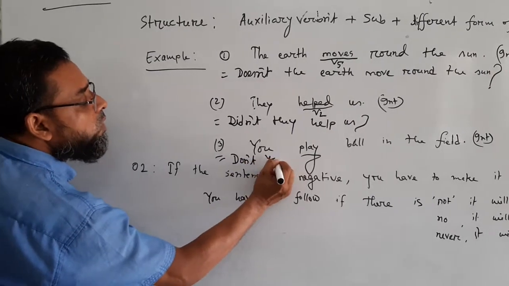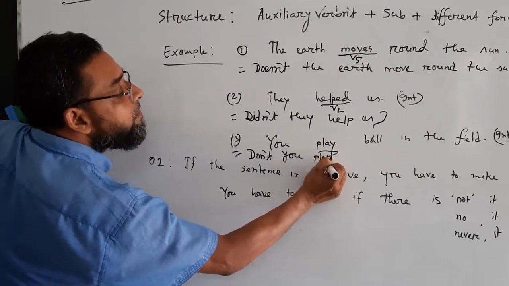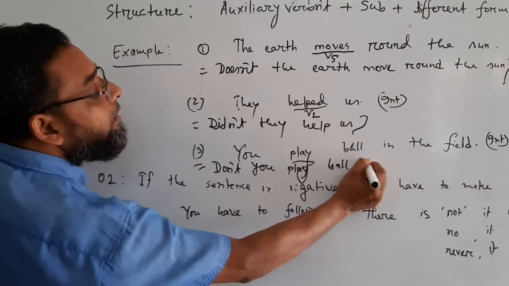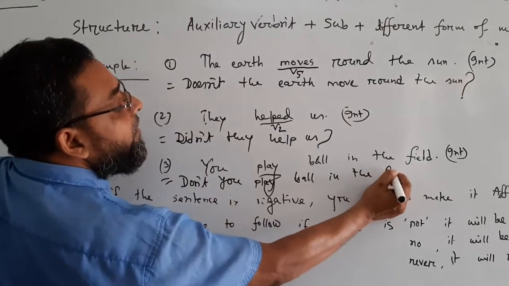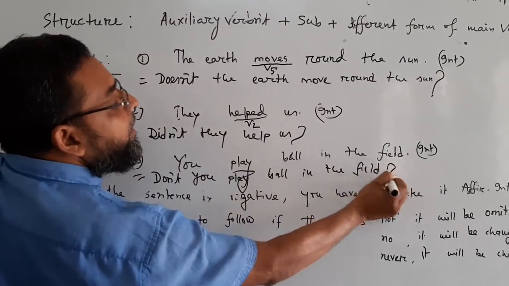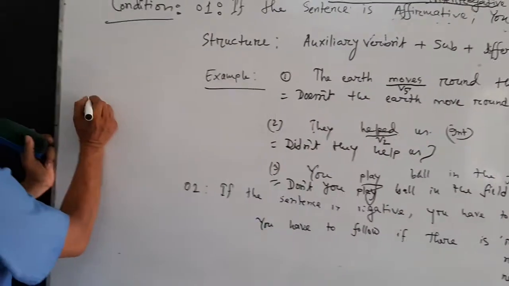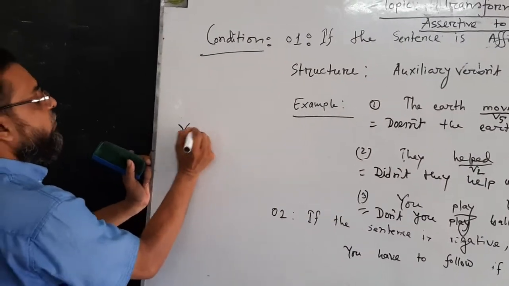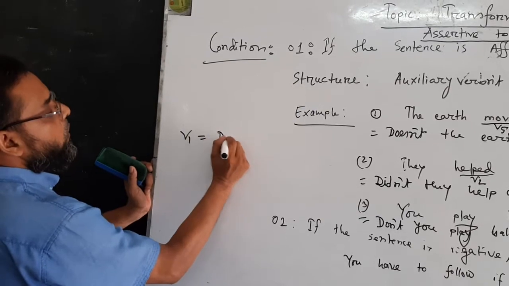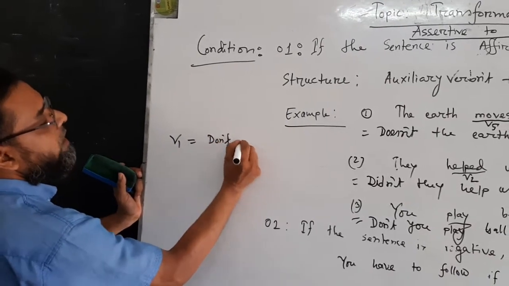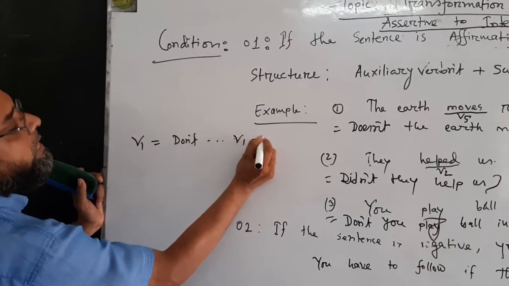Don't you play ball in the field? Follow. If verb 1, you have to make it don't plus verb 1.